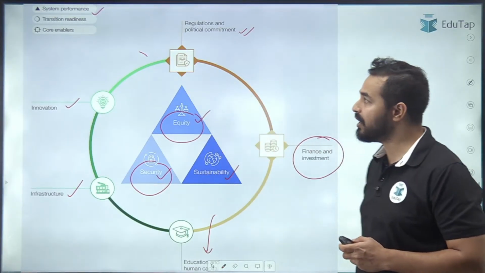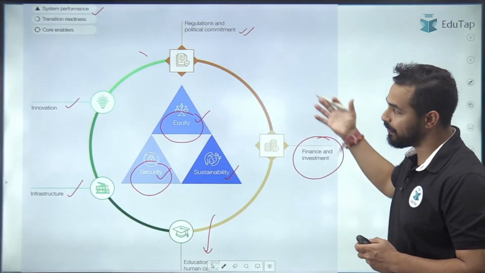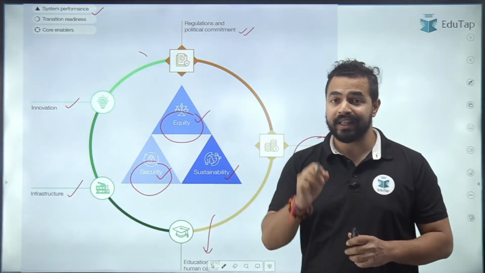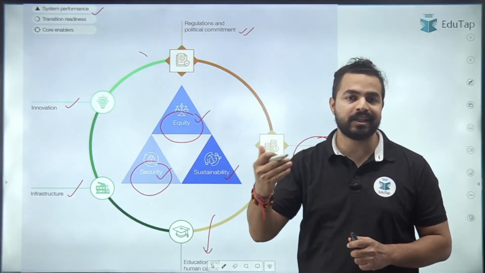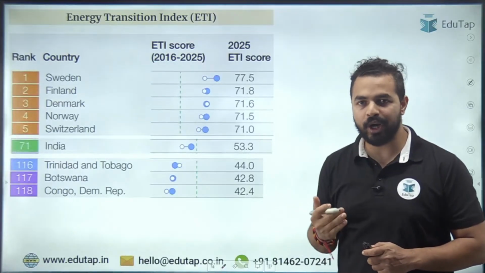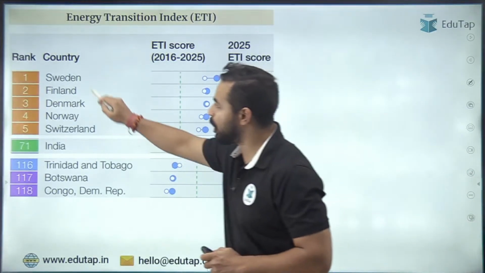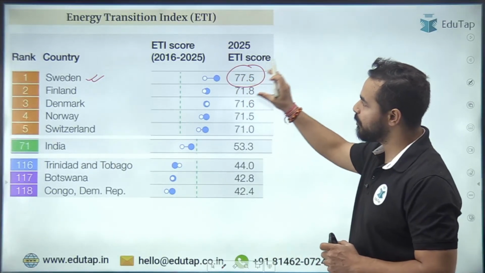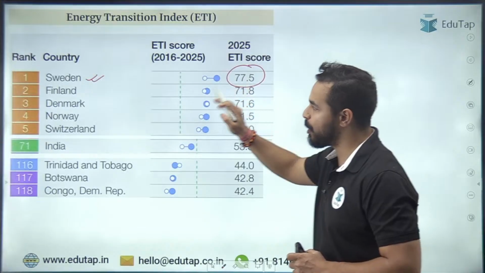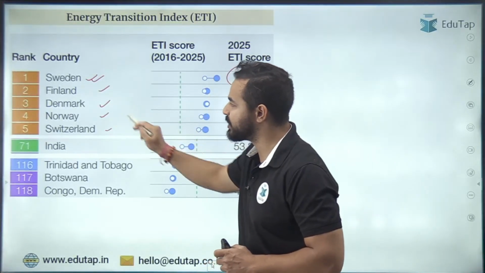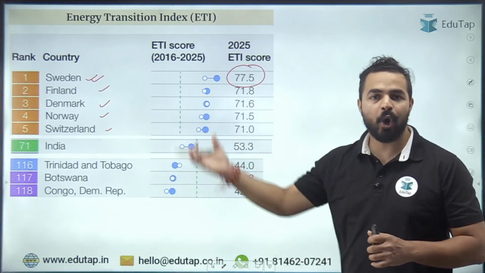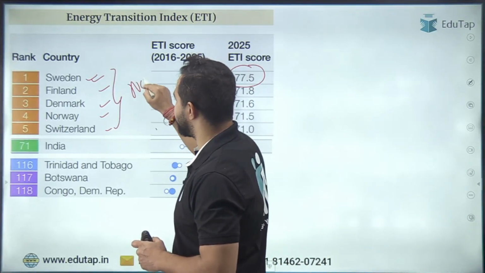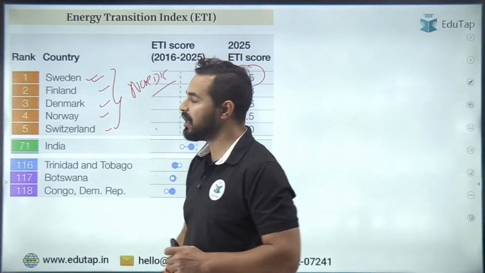Now let's move ahead. Across this particular framework, the countries are being assessed under the Energy Transition Index, and we see that the rankings are being released by this index. According to this report, Sweden has topped this index with the score of 77.5. तो 77.5 के स्कोर के साथ स्वीडन was on the top, followed by Finland, Denmark, Norway and Switzerland. And you will see here that all these countries are the Nordic countries. ये सभी आपकी नॉर्डिक कंट्रीज हैं, right, which are in the top.